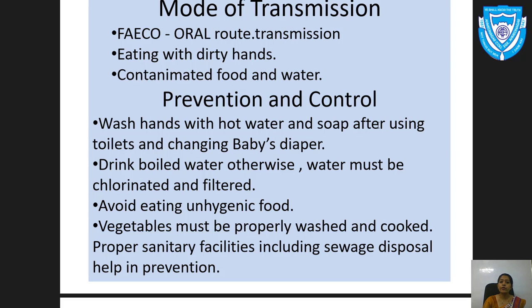And students, this is all about amoebiasis. Okay, today we saw the introduction, that is, what is disease, types of disease, the disease malaria and amoebiasis. This is all about today's lecture. In tomorrow's lecture we will see the next diseases.